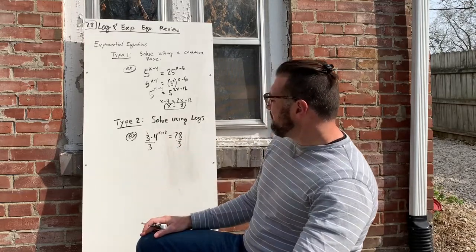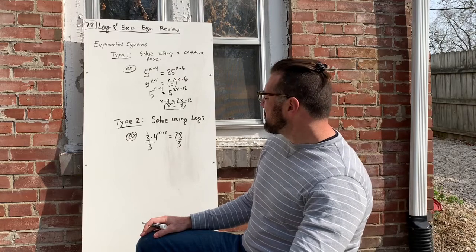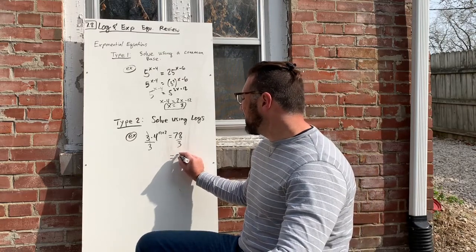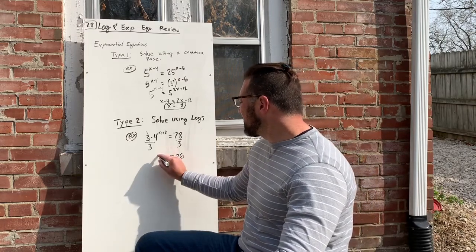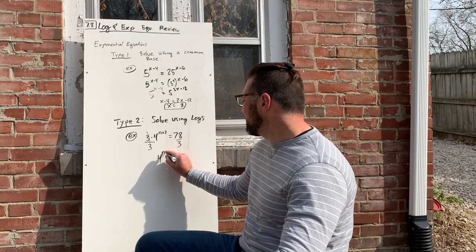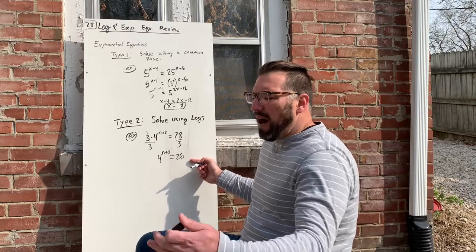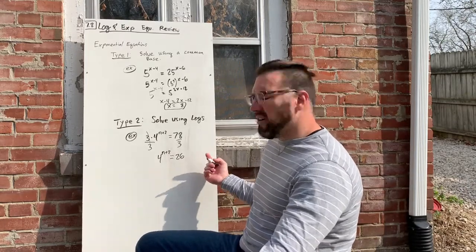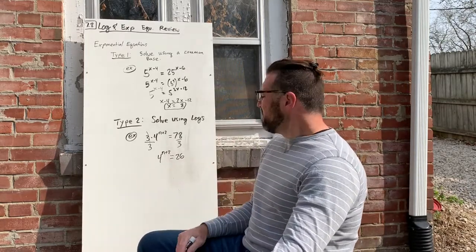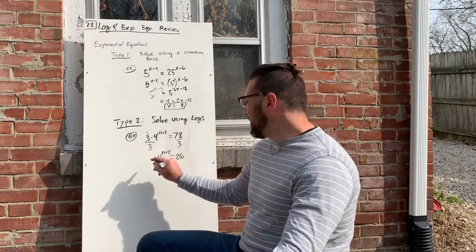What is that, 26 maybe? 26? I think that's 26. Now, 26 is not a power of 4, right? And so I can't find a common base, but what I can do is use logs to solve this.